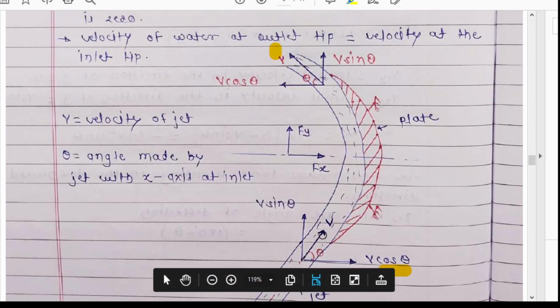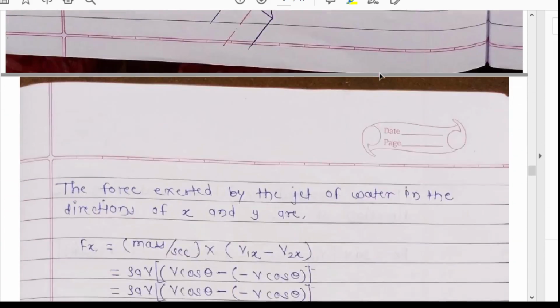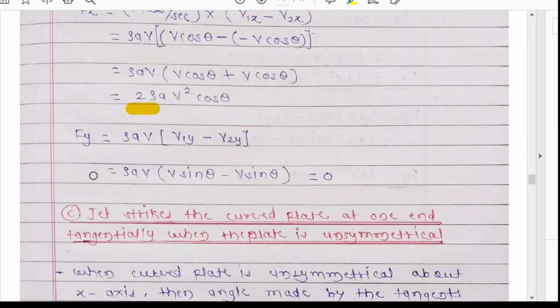The initial component of velocity in the direction of y is v sin theta, and in the same manner the final velocity v has a component in the direction of y of v sin theta only. Now Fy will be rho a v, that is mass per second, into the change of velocity.